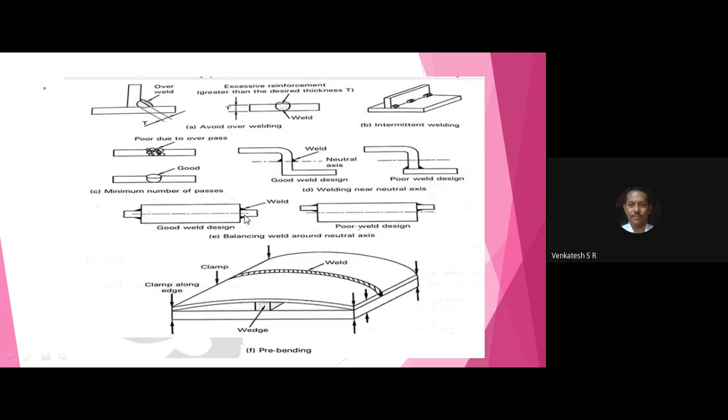If you join the piece on the axis of the workpiece, then it is considered as good weld design. That's nothing but balancing weld around the neutral axis. And all of you observe here, this is the sheet, and this joint sheet is joined at the top and bottom. There will be a piece placed in between the sheet and the workpiece and the weld. Due to the welding process, there will be a bending of the sheet.